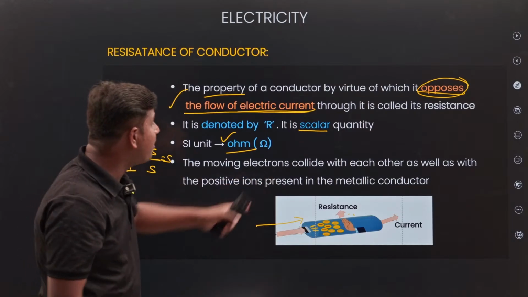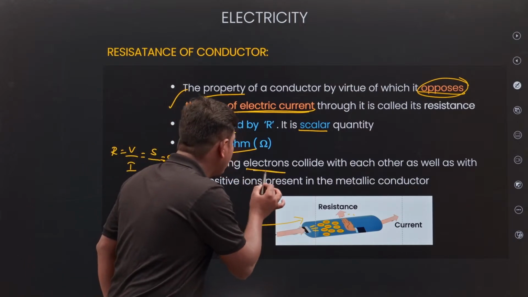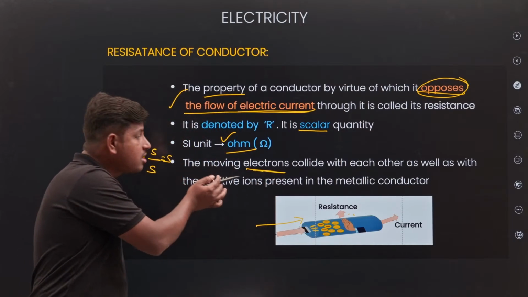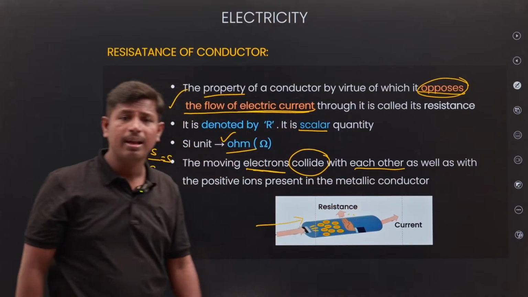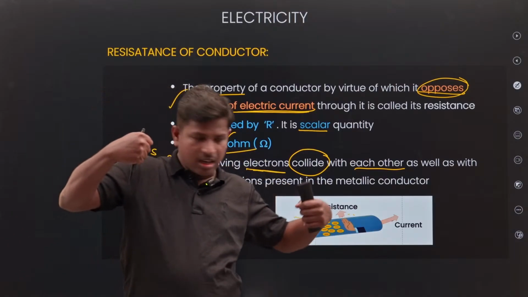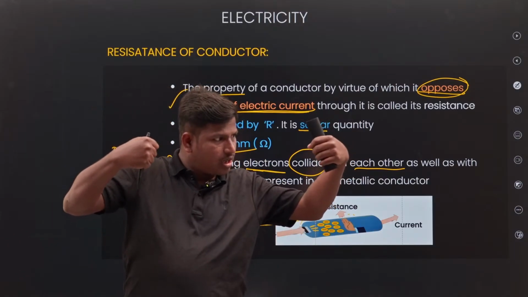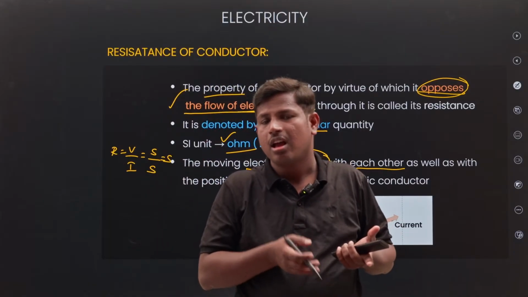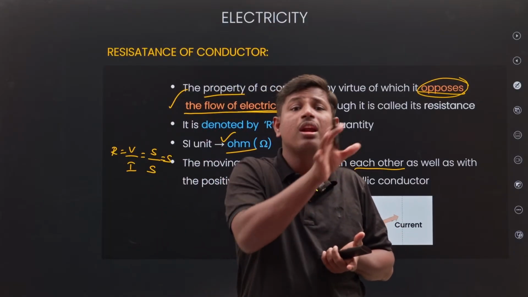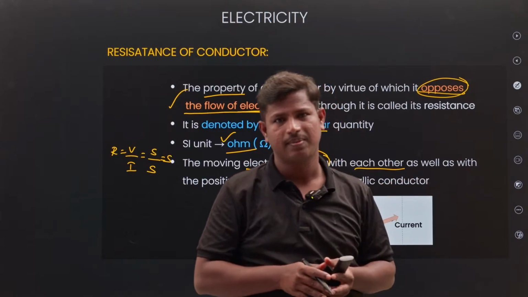Next, the moving of electrons. Moving electrons collide with each other. One electron collides with another electron, or an electron collides with other particles also.